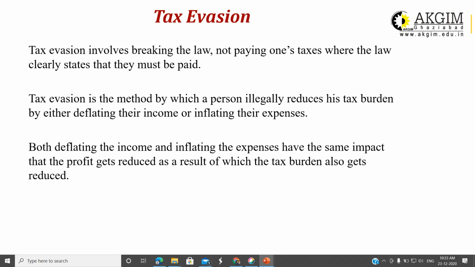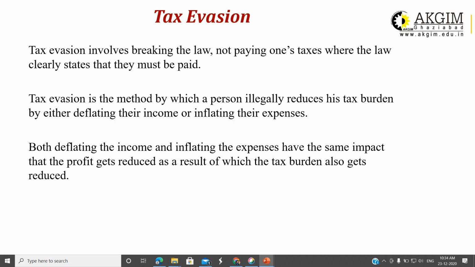That is tax evasion. Tax evasion is a method by which a person illegally reduces his tax burden either by deflating their income or inflating their expenses. The more and more expense bills you are submitting to the income tax officer and claiming that yes, these are the expenses, they may be bogus bills, and by submitting bogus bills you just want to reduce your income, and with that you want to reduce your tax liability. Both deflating of income and inflating of expenses have the same impact: the profit gets reduced. As a result, the tax burden also gets reduced.